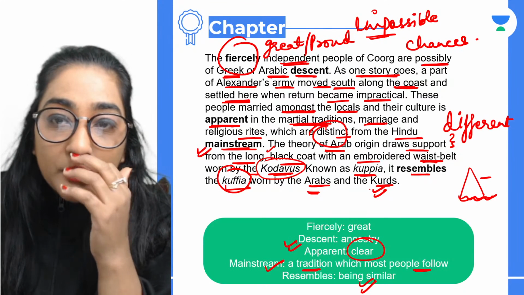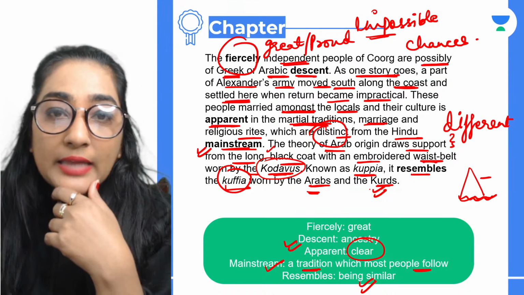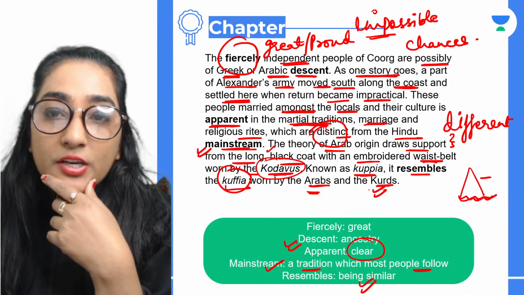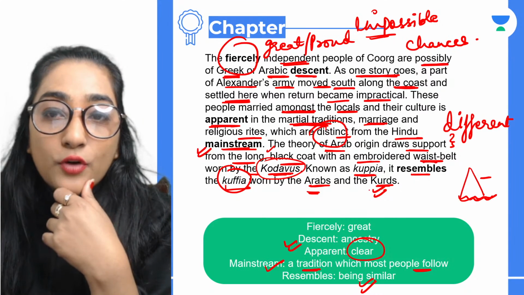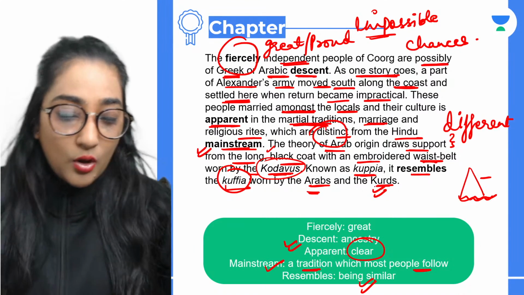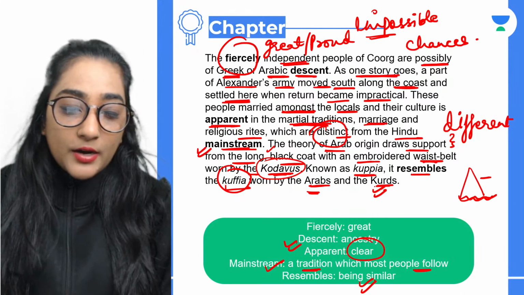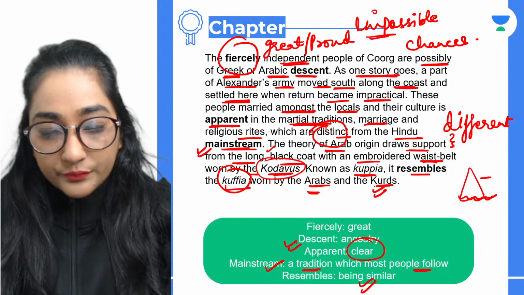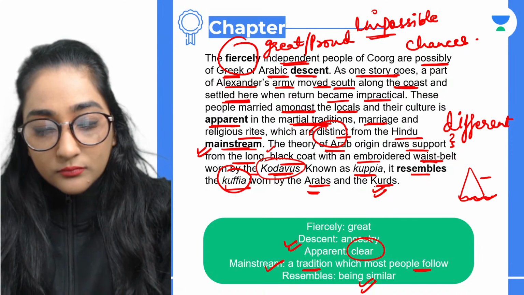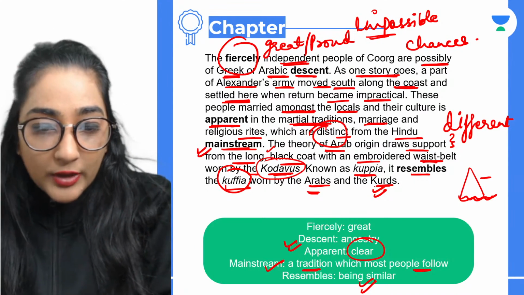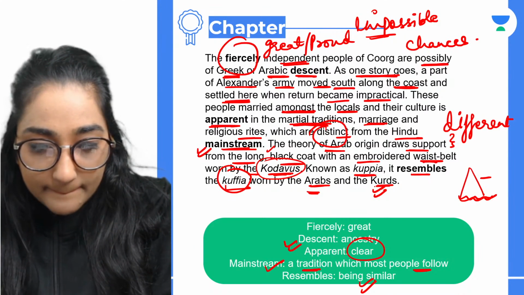And their culture is apparent in the martial tradition, marriage, and religious rites, which are distinct from the Hindu mainstream. Is that clear to everybody? Yes, guys.